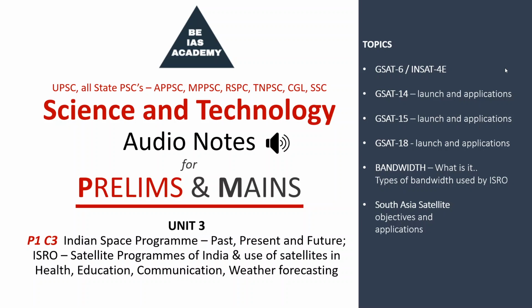The C band transponders are used in providing telemobile communications, television, DTH broadcasting. So does it need more uplink frequency or less uplink frequency than S band? It needs more, right? Because it is used in providing telemobile communications, television services and DTH broadcasting. What is DTH? Direct to home. Then we have Ku band and Ka band transponders. They operate at higher frequencies and are used for video conferencing.